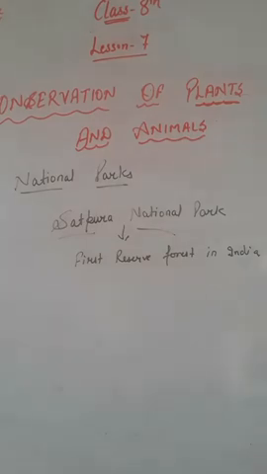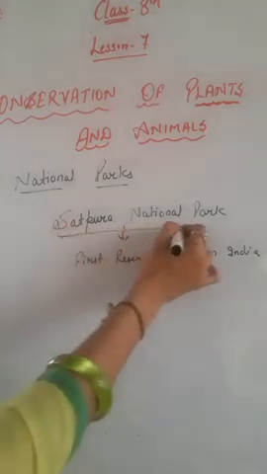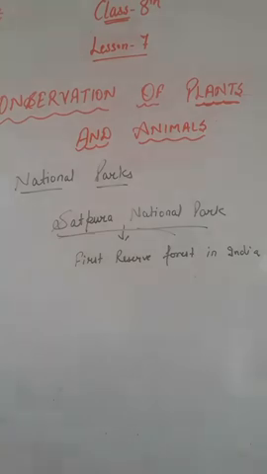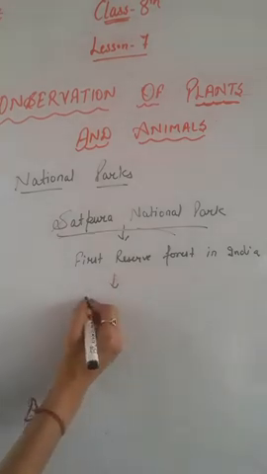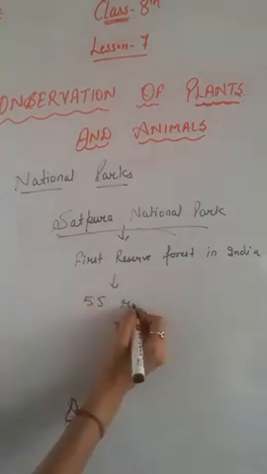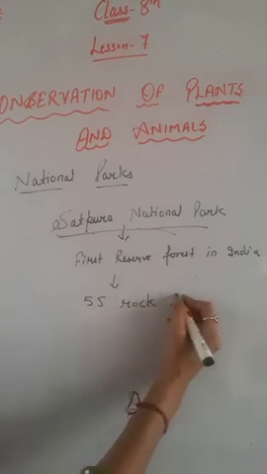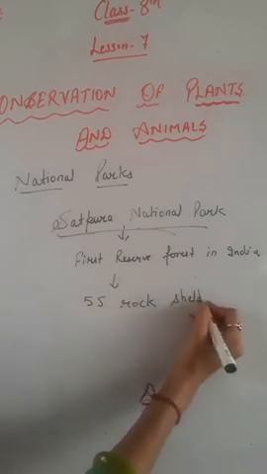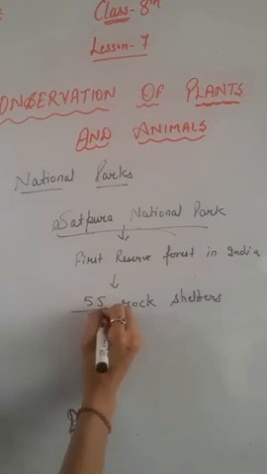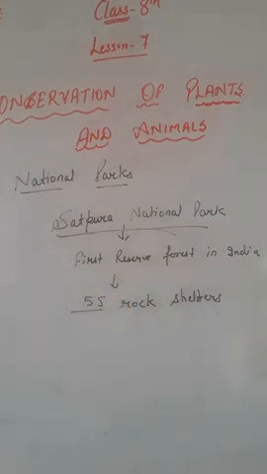And in this national park, rock shelters are also found, and this shows the evidence of prehistoric human life in these jungles. In this, a total of 55 rock shelters have been identified. Total of how many shelters? 55 rock shelters are identified.